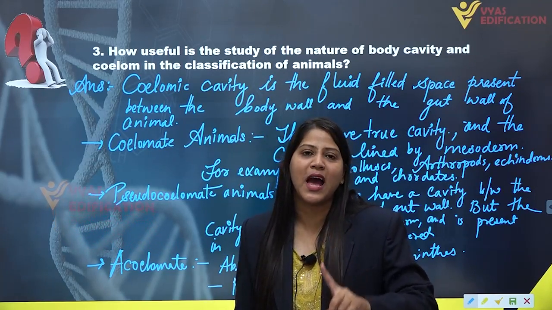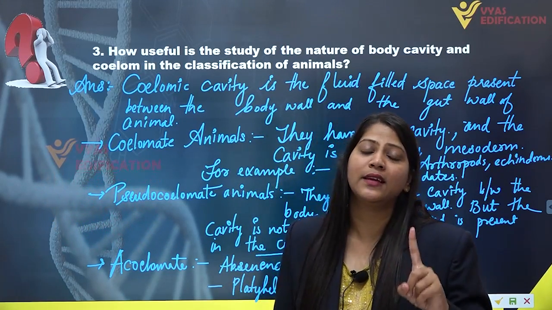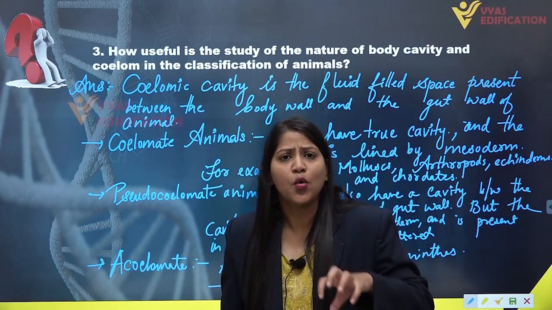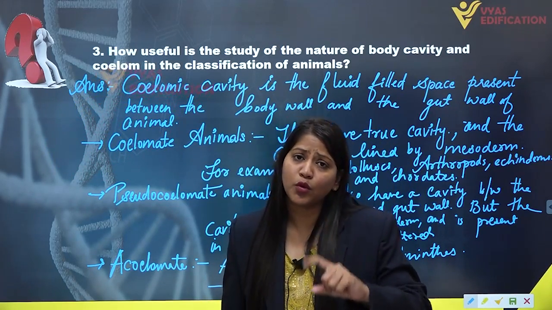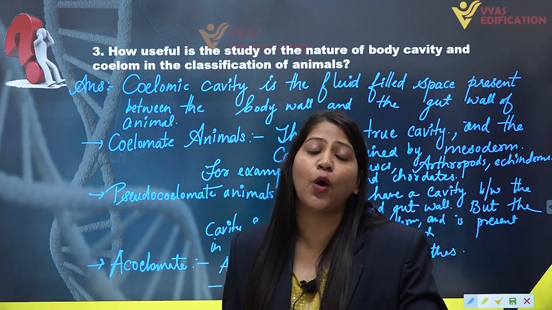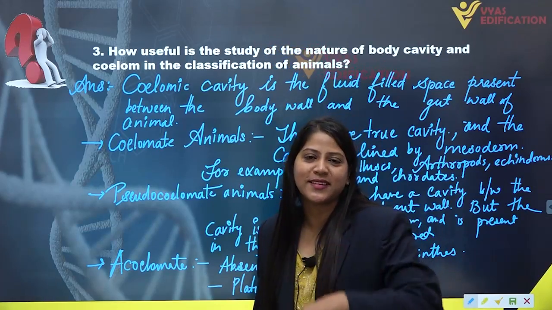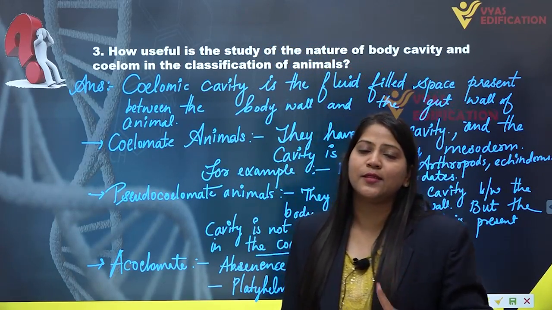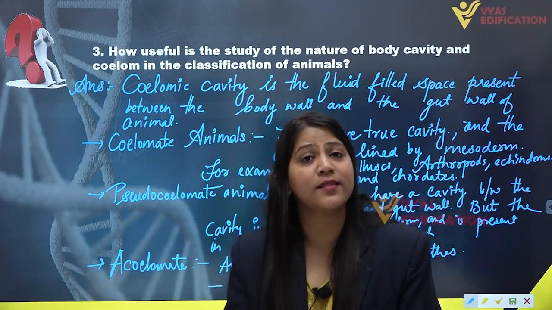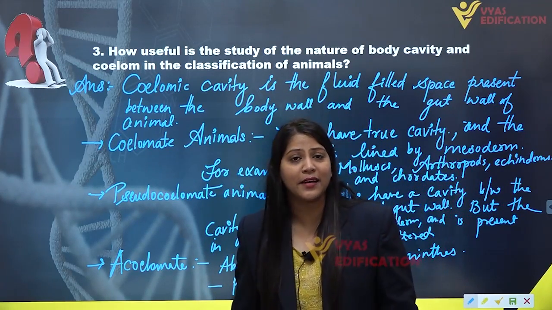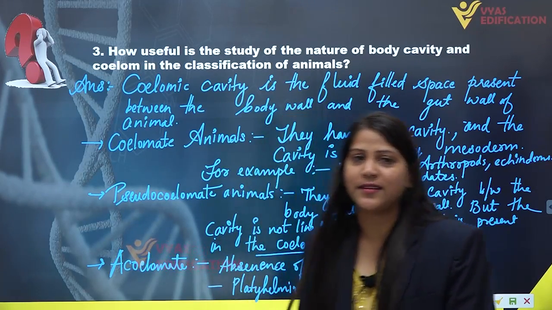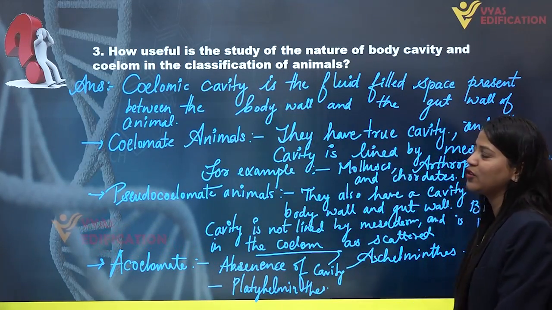The last one is the acoelomate category of animals, in which all the animals who do not have a coelomic cavity between their body wall and gut wall are put into this category and are known as acoelomate animals. For example, we have platyhelminthes, because they are dorso-ventrally flattened and there is no chance of having a cavity in their body. So this is the complete solution of question number 3.